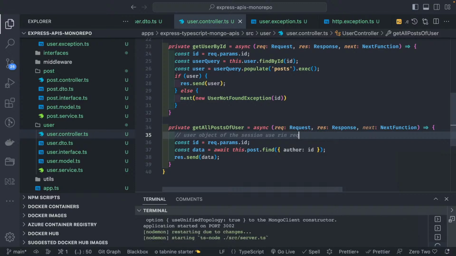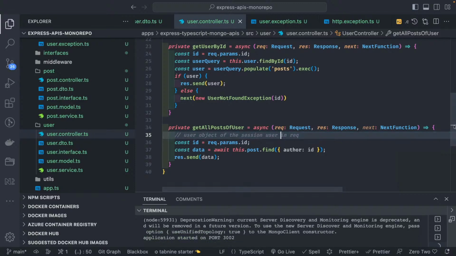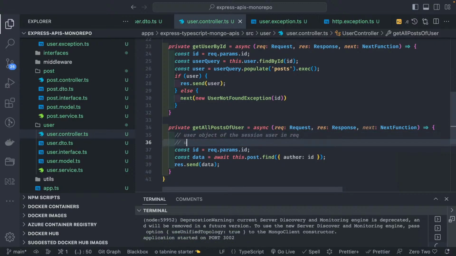So here we can check that the user ID you are passing should be equal to the user which exists inside request.user.id. If both are same, that means the user who is logged in is accessing his own blogs, his own ID. If the user ID of the current logged in user and the ID you are passing both are same, you can allow. Otherwise you can send a not authorized exception, or a custom exception we can create.